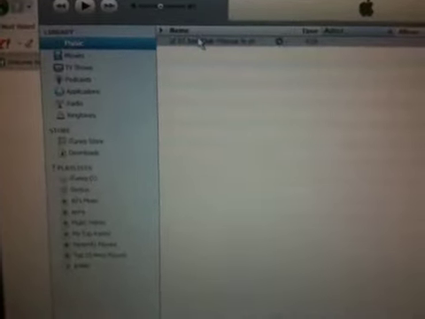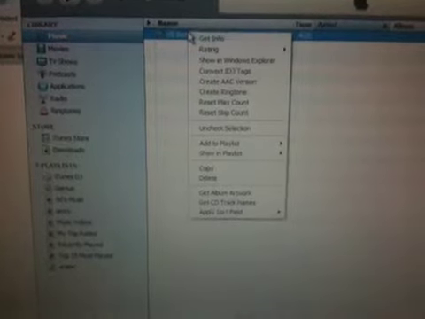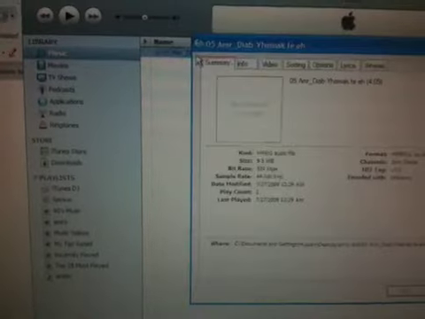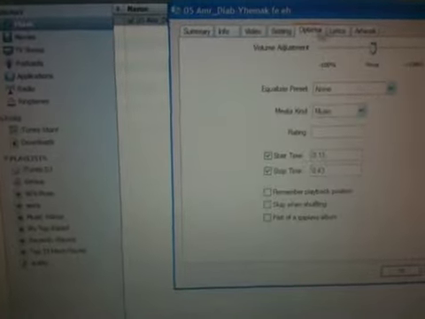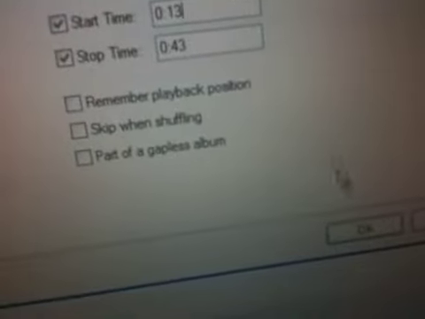First, you have to go to the song, right click on it. So everybody should know, the ringtone should be just 30 seconds. Just 30 seconds. Alright, so I put the start time 0:13, add on 30, it's gonna be 0:43.